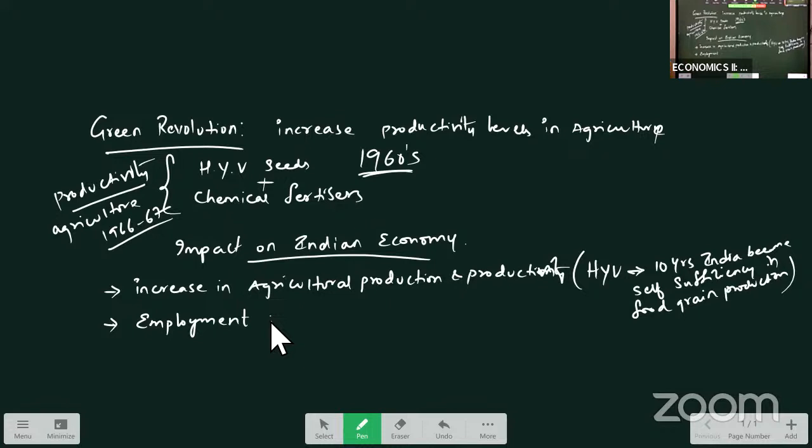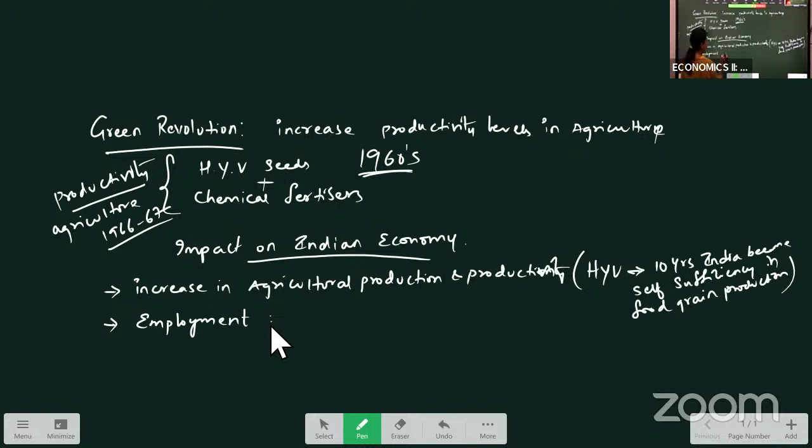As you can see, the adoption of the new agricultural strategy led to a substantial increase in area under crops, production of food grains and agricultural productivity. The technology has boosted agricultural employment, as labor-intensive crops like rice, sugarcane, potato, vegetables and fruits have increased the job opportunities in the agricultural sector.